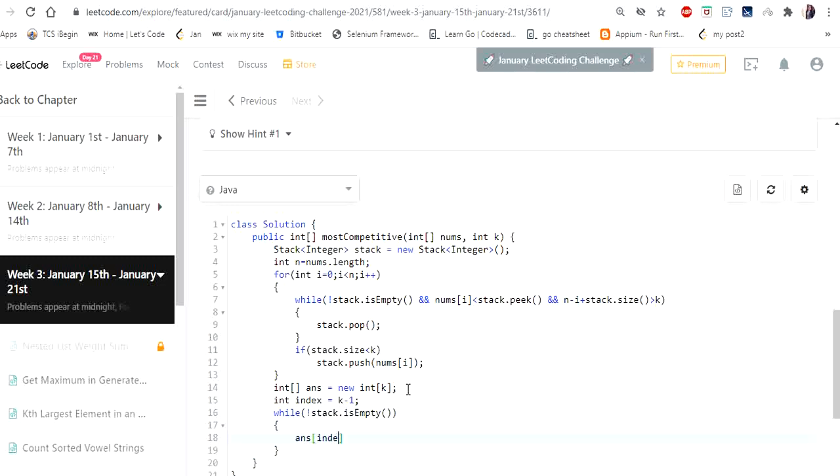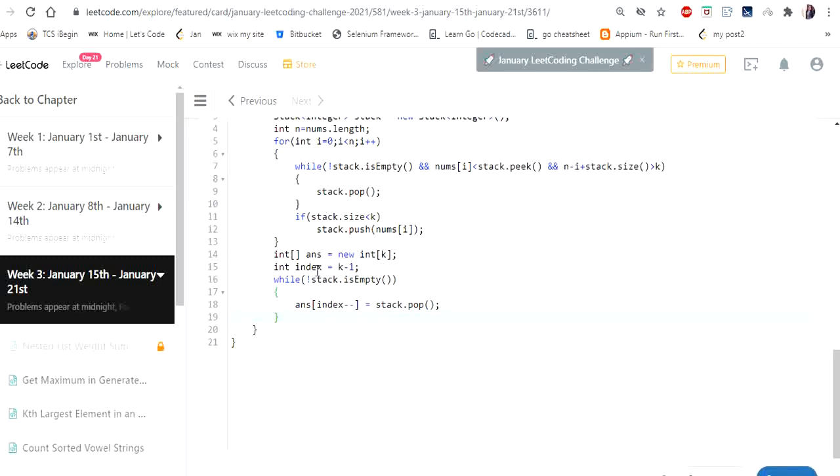So every time it adds the value to that index, it decrements until it becomes 0. So we are adding the answers. So this while loop can be either until the stack becomes empty or the index becomes 0. Anything would do because both of their sizes are equal. And return the array.